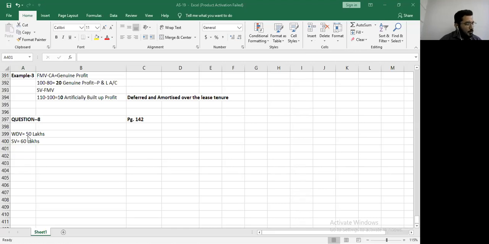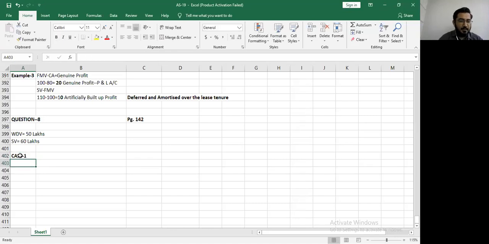Right, again I'm repeating the question for you. X Limited sold a JCB to Y Limited and reobtained that asset on lease. The lease was an operating lease. At the time of sale, the WDV was 50 lakhs and the sale value was 60 lakhs. Okay, ab dekho. Let's proceed to the next point. It says, comment accordingly, according to the relevant accounting standard. If sale value of rupees 60 lakhs is equal to the fair market value. Okay, let's take case 1.